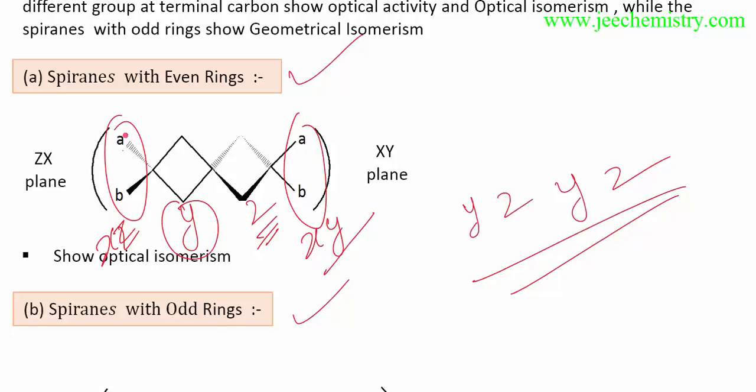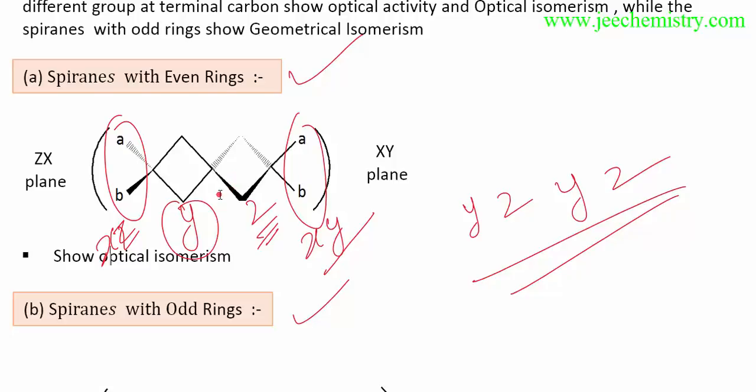In this way, this is an xz plane, this is an xy plane. So both are in different planes. So plane of symmetry is absent. That's why it is showing optical activity, because plane of symmetry is absent, center of symmetry is absent. So it is satisfying the condition of dissymmetry, and dissymmetry is the essential condition and criterion for showing optical activity.